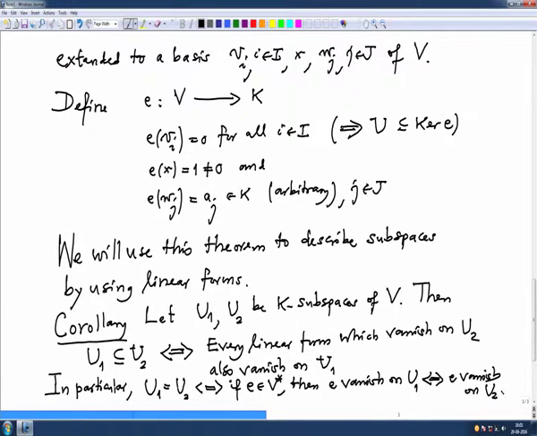This follows immediately from the above theorem, because you can take an element x in U1, and when does it belong to U2 is precisely the earlier theorem that will prove this containment.